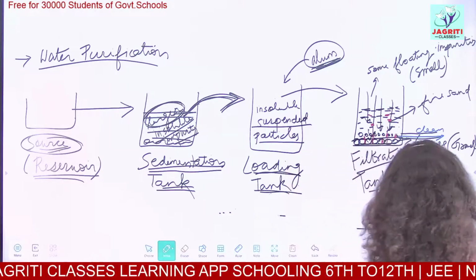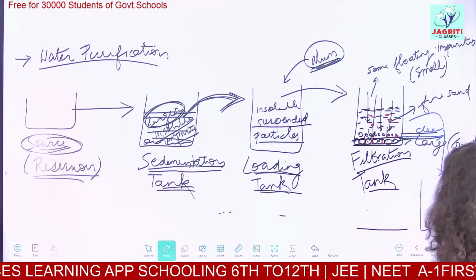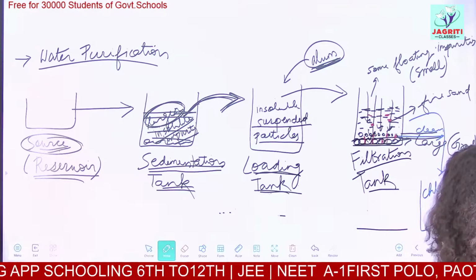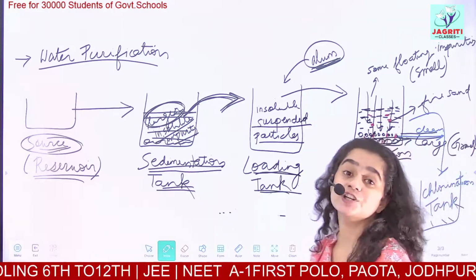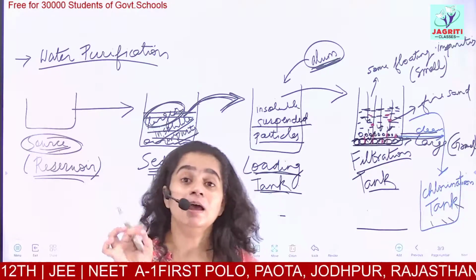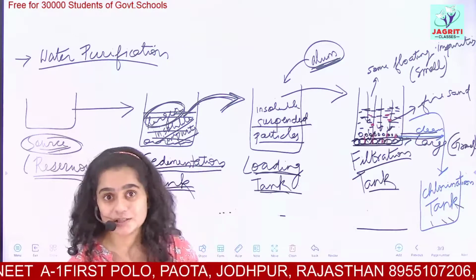Now the last tank, from here we have our last tank which is called the chlorination tank. And in this chlorination tank, chlorine is added. What is the function of chlorine? Chlorine, you all know, is a non-metal, a chemical, and I have already discussed the applications and uses of chlorine in the previous video lectures.